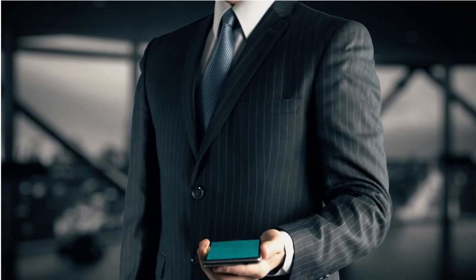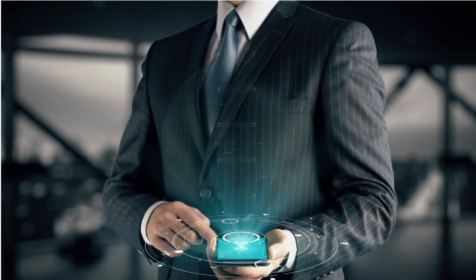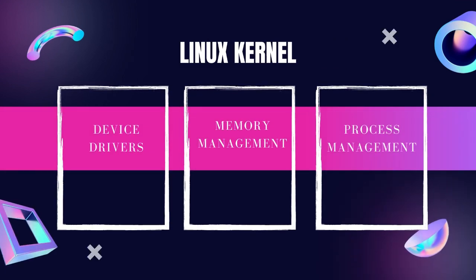Now let's go deeper into all of this and study what they are made up of. As you can see in the picture, the Linux kernel is basically involved in 3 main parts. First is the device drivers, the second is memory management, and then process management. These are the 3 main parts of any computing machinery.